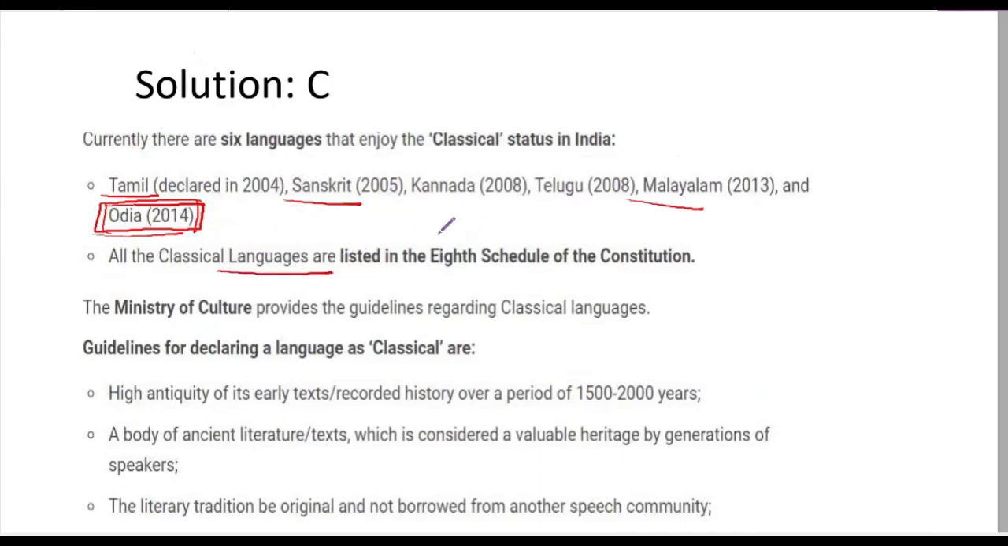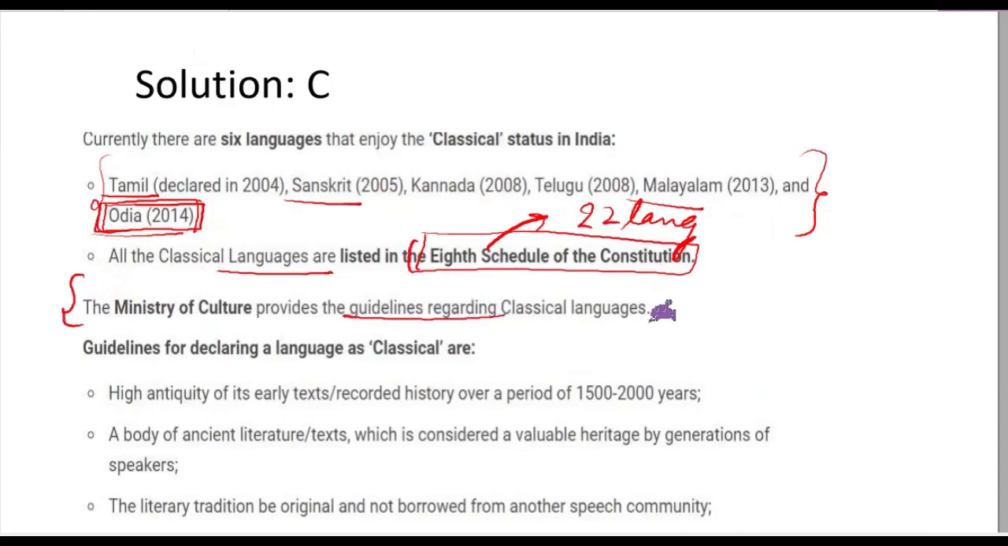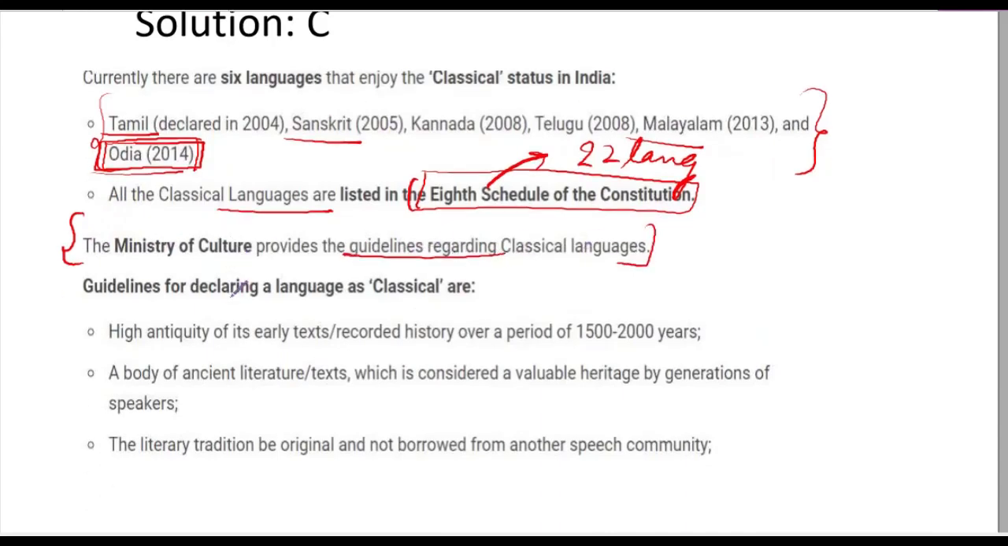All classical languages are listed in 8th schedule. In 8th schedule, there are total 22 languages, out of which 6 are classical languages. Ministry of Culture provides guidelines regarding classical languages. And as I already told you, guidelines are a recorded history of 1500 to 2000 years, body of ancient literature which is considered a valuable heritage by generations of speakers, and literary tradition be original and not borrowed from other speech community.